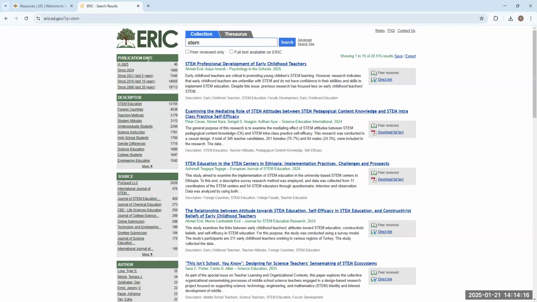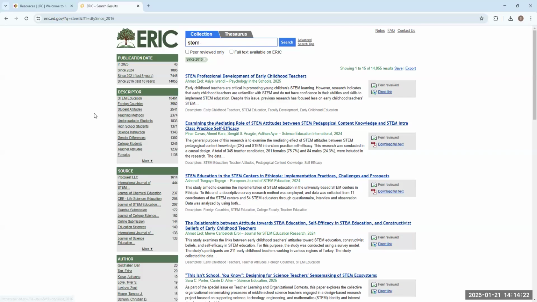So let's go here to publication date. It already gives you a chance to go from the last 10 years. We're going to click that. Easy, last 10 years of information. And then there's more descriptors over here. So if you want to take a look at student attitudes to STEM, colleges, science, technology, engineering, and math, you can do that here. You can look at undergraduate students or high school students, gender differences. So why don't we go ahead and select undergraduate students?